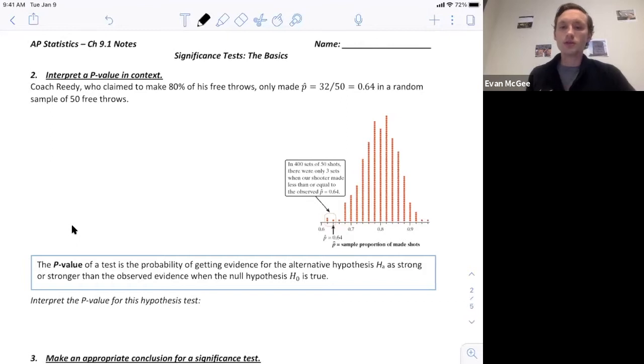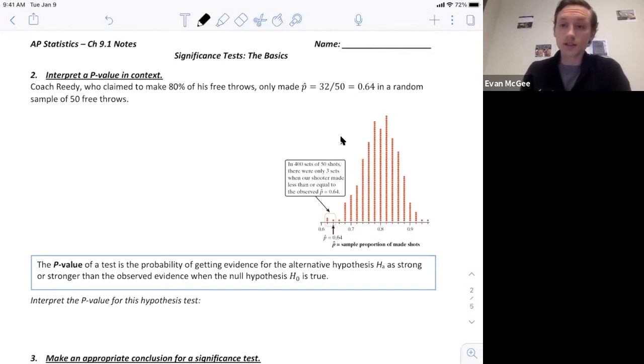And the way that we do this is we say, how likely is it that he only makes 32 out of 50? And if we think about what the sampling distribution would look like for him shooting 50 free throws, assuming that he is an 80% free throw shooter, we'd expect it to be centered at 80%.